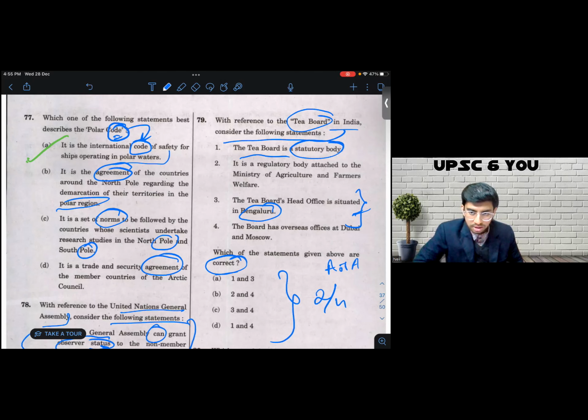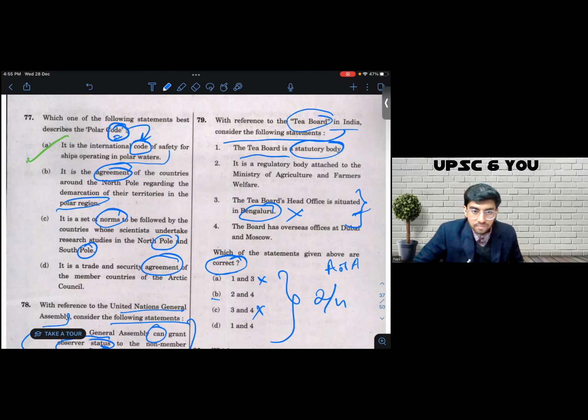I have read a lot. I have read about resources. I have read about crops and cropping patterns. I have read about plantation systems. I know Karnataka is famous for coffee. Baba Budan Hills, if I am not incorrect, is a famous location for coffee cultivation. So if the statement was about the Coffee Board, I could have gotten confused that yes, the Coffee Board could be in Bengaluru, the Silk Board could be in Bengaluru, but tea has nothing to do with Karnataka or Bengaluru, in my opinion. That is why I'm inclined to eliminate 3. I eliminate 3, and I arrive at a 50-50 between B and D.